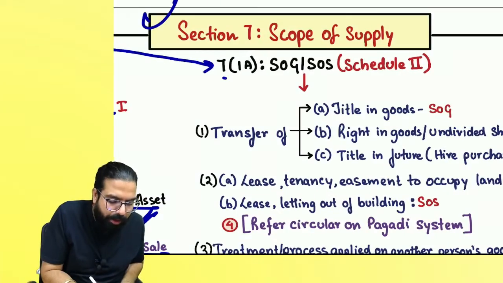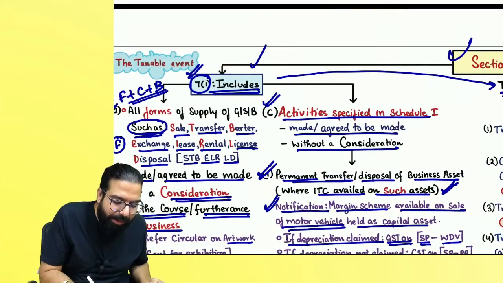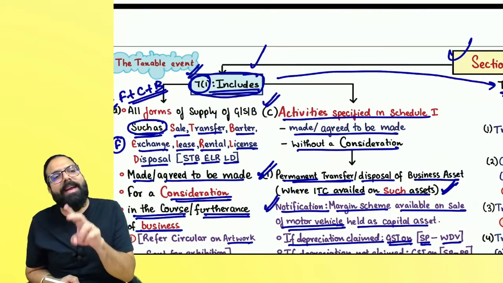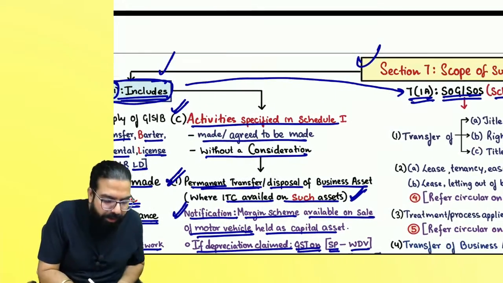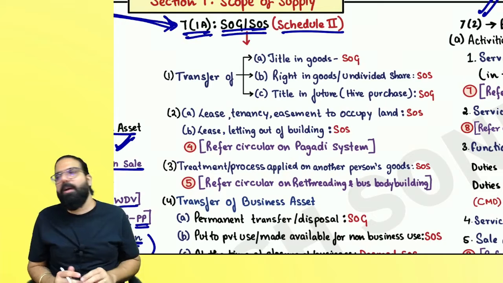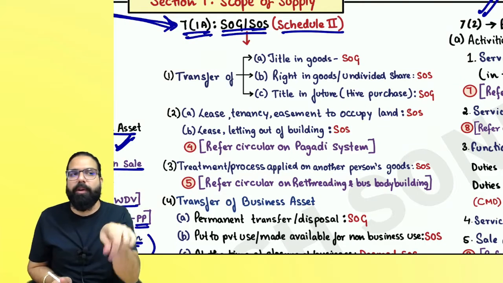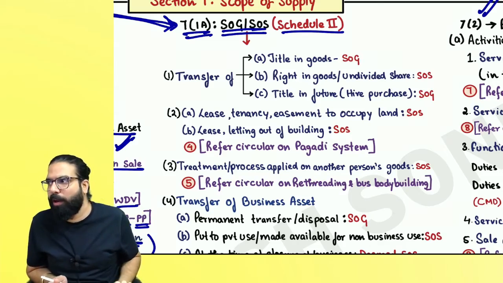The next one is section number 7(1)A, supply of goods or supply of service. They go ahead and say if any activity is falling in section number 7(1)A, B or C, then you further should go ahead and see in section number 7(1)A whether it is supply of goods or supply of service. Section number 7(1)A goes ahead and says please refer to schedule 2. In schedule 2 it is told whether it is supply of goods or supply of service.